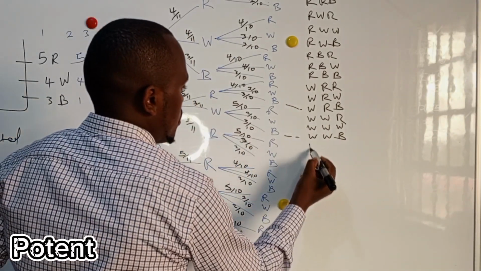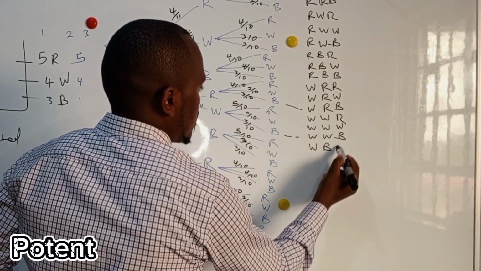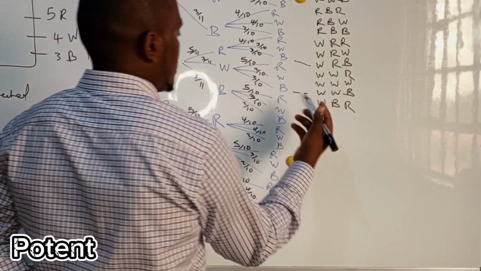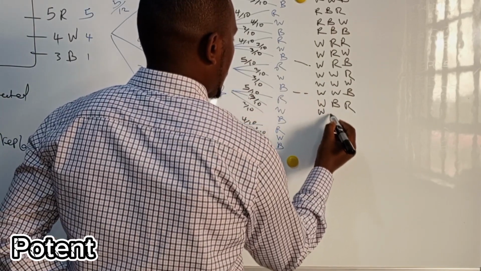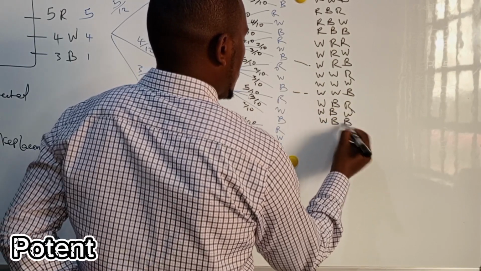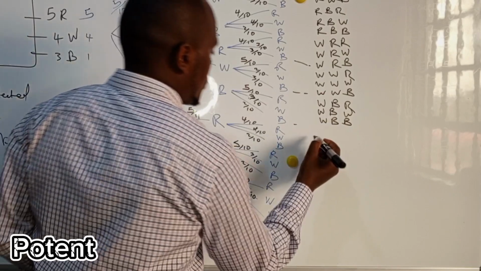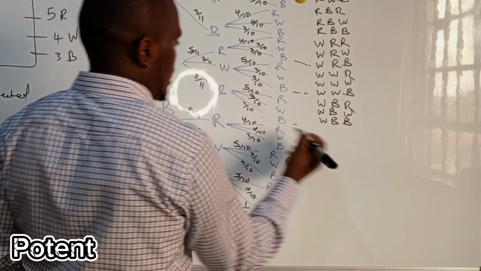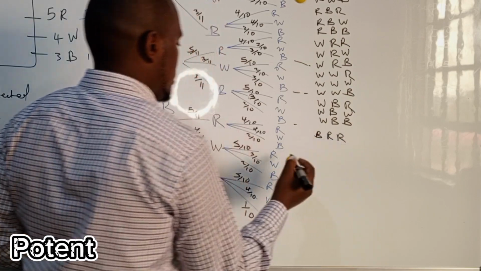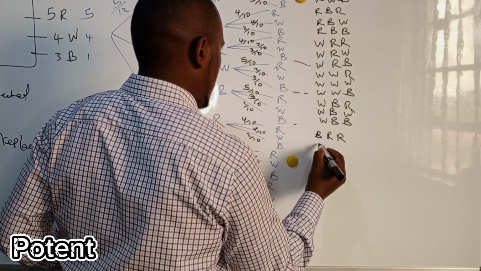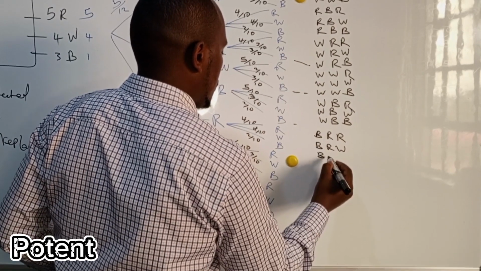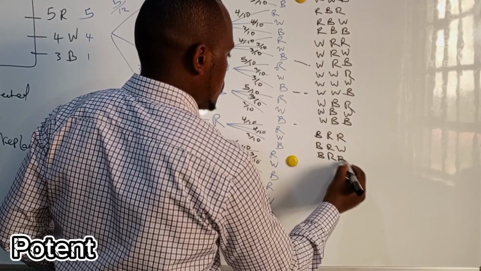White, blue, R. So white, blue, red, white, blue, white, blue, blue. So this point. Then we go to blue, R. Blue, R, blue, R, white, blue, R, blue.